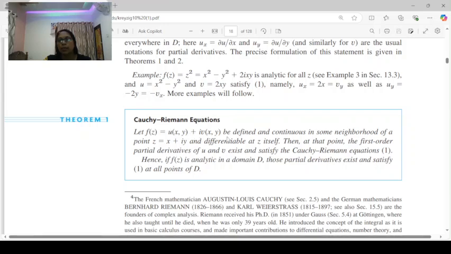So the formal statement of the Cauchy-Riemann equation is this: let f of z equal to u of xy plus i into v of xy be defined and continuous in some neighborhood of a point z equal to x plus iy, and differentiable at z itself. Then at that point, the first order partial derivatives of u and v exist and satisfy the Cauchy-Riemann equations, that is ux equal to vy and uy equal to minus vx. Hence, if f of z is analytic in a domain D, those partial derivatives exist and satisfy these conditions at all points in D.